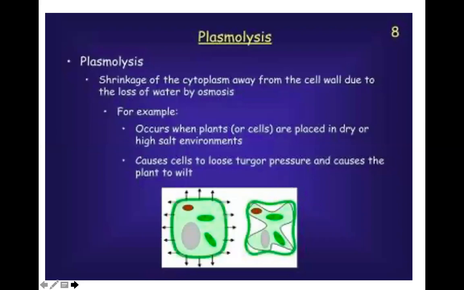Let us study what is plasmolysis. Plasmolysis is a shrinking of cytoplasm away from the cell wall. See, this is a cell wall and the plasma membrane was very close to it. Now the plasma membrane has shrunk and it has moved away from the cell wall, and this is called plasmolysis. It occurs when the plants are placed in dry region or in a very high salt environment. It causes cells to lose turgor pressure and causes the plant to wilt. Wilt means the plant is drooping down and the leaves will die.